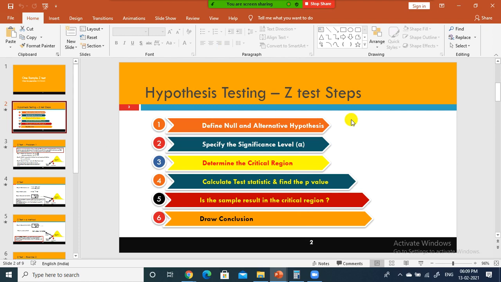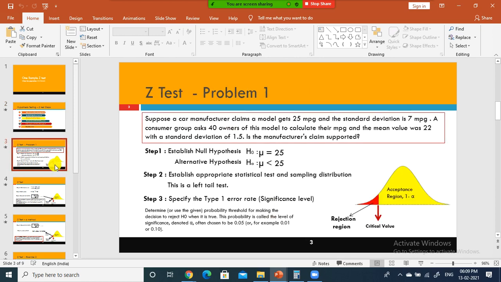But if you know the population standard deviation, for example, you are the startup company, you have the data, you hardly have 200 managers, you can easily find out the mean and standard deviation for the population. In that case, you can go for the z test. For something which you don't have access to, obviously you have to go for the t test only. And even if you have access, like Walmart, big companies, it's all millions and millions, or nowadays we have billions of data available, right? So you cannot take all the data and do it. It is not required. You'll have to go by sample only.